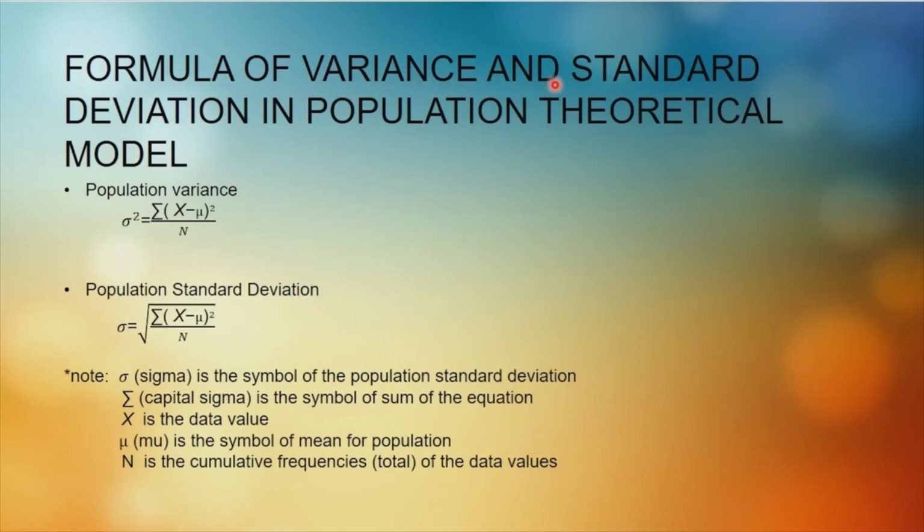So formula of variance and standard deviation in population of theoretical models. So there are two types of formulas. One is for the population variance, and another one is population standard deviation, like this. And like this. So I will be explaining each of the symbols. One is sigma. Sigma is the symbol of population standard deviation. And then capital sigma is the sum of the equation. Capital X is the data value. Mu is the symbol of mean. So it's a representation of the mean. And then capital N is the cumulative frequency, total of the data values.